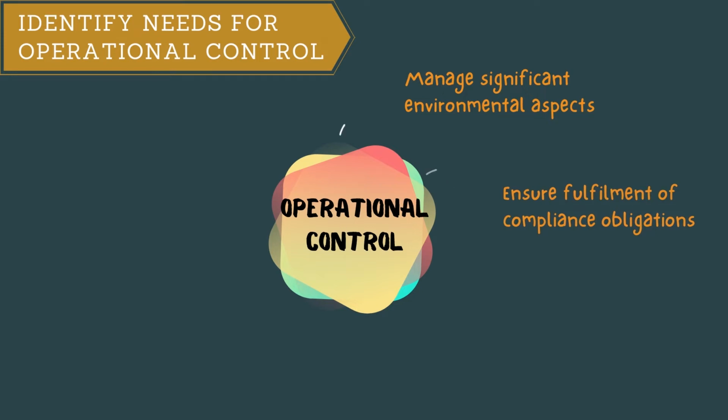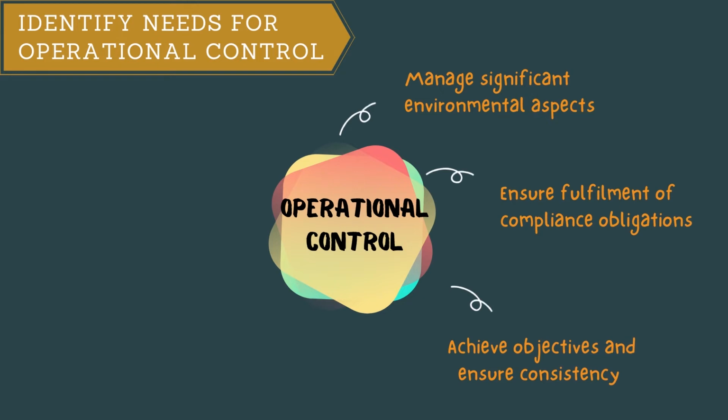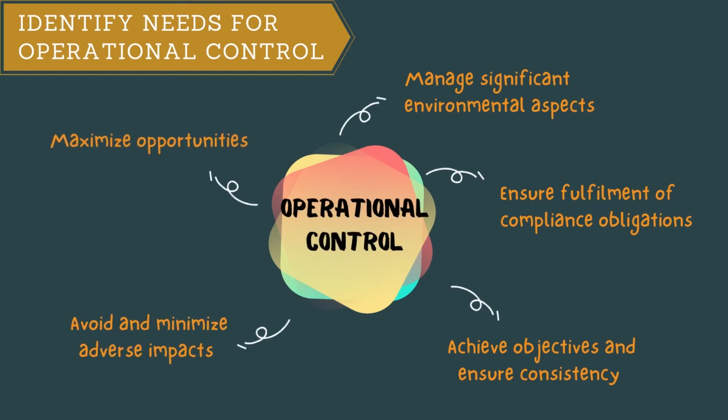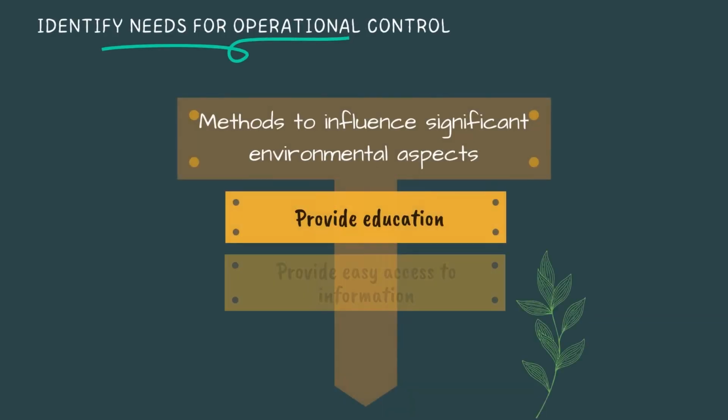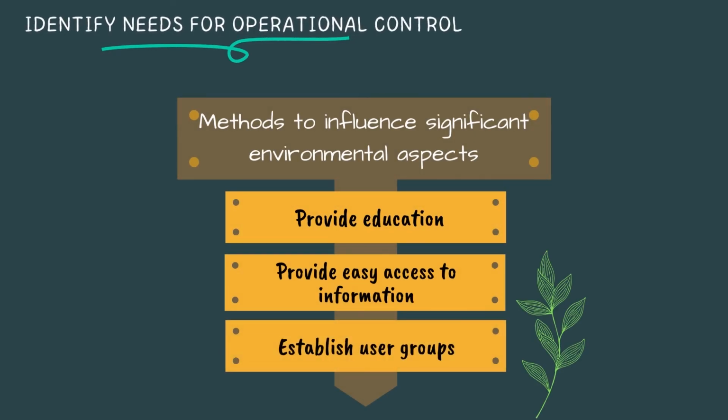obligations, achieve environmental objectives and ensure consistency with its environmental policy, avoid and minimize adverse impacts to the environment and organization, maximize opportunities. Methods to influence significant environmental aspects include providing education on how to manage relevant environmental impacts, providing easy access to information, establishing user groups for sharing information, and keeping users updated.